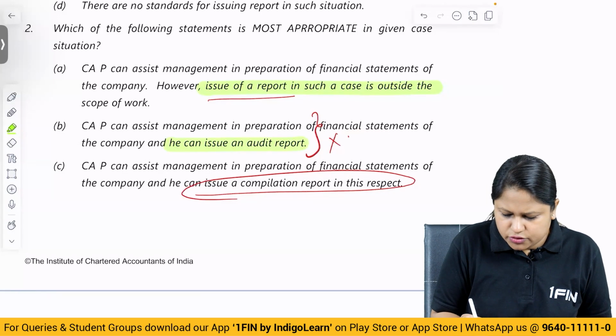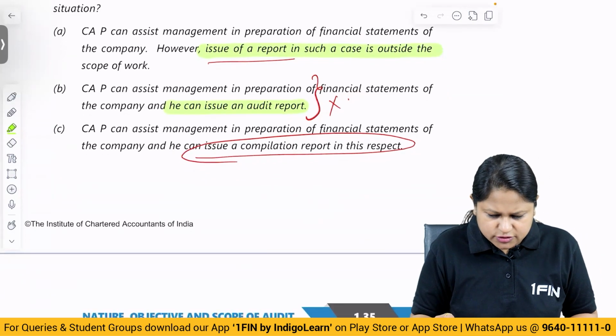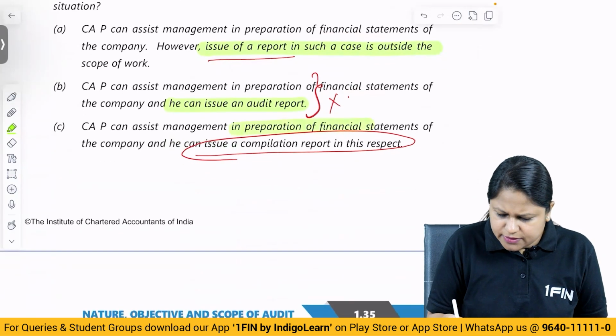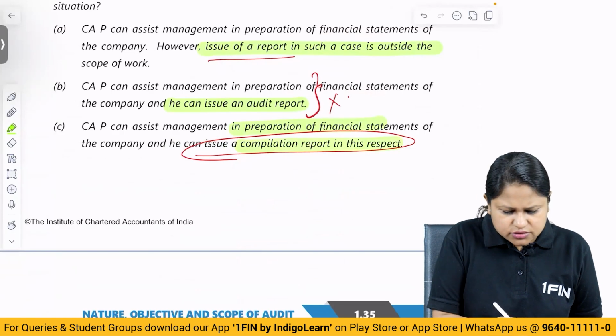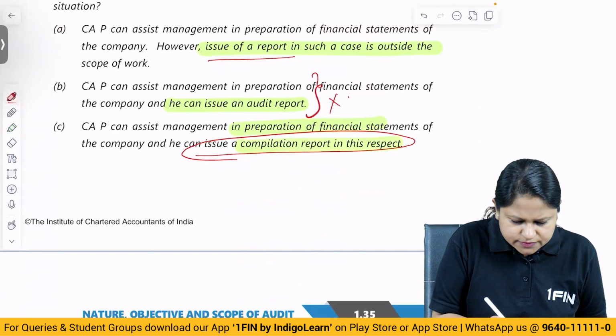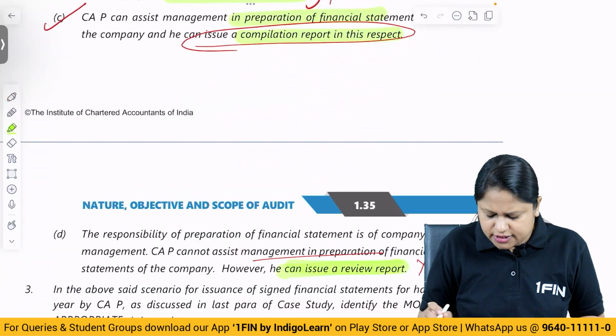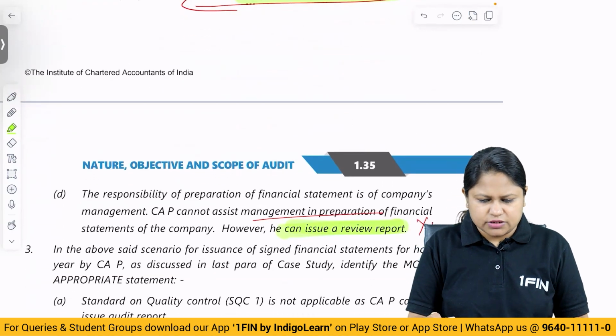He can issue an audit report? No, because you cannot do audit and preparation together. That is also wrong. So you can assist in the preparation and provide a compilation report here. So the answer has to be C only, most appropriate. You prepare and then give a review report, that also can't be possible.